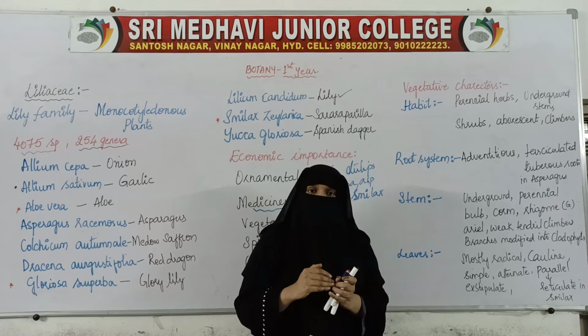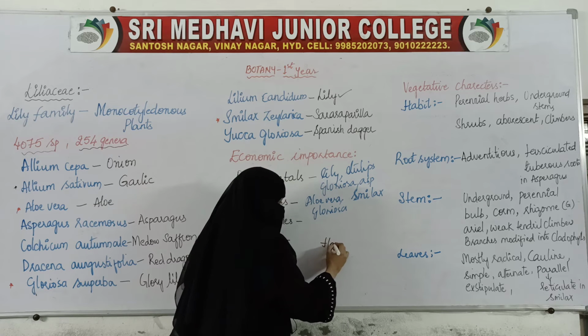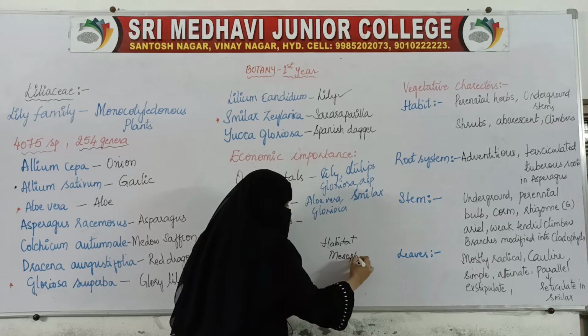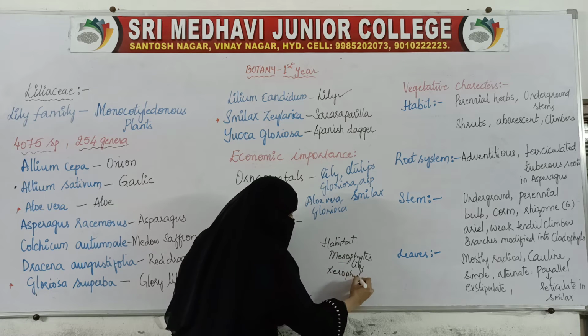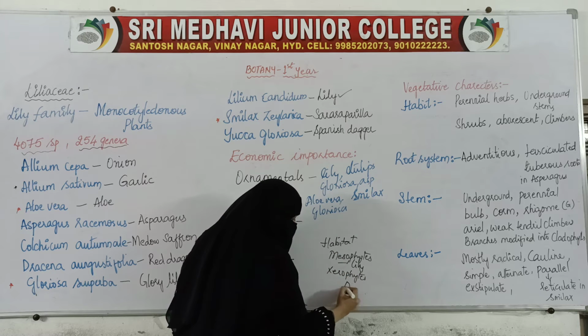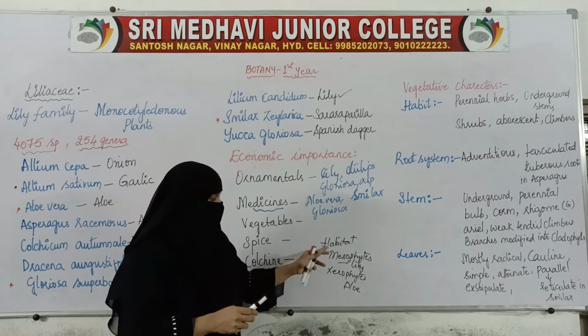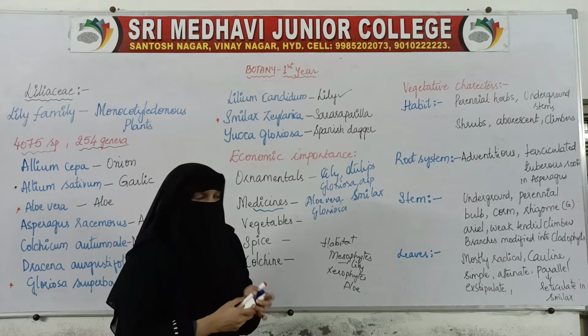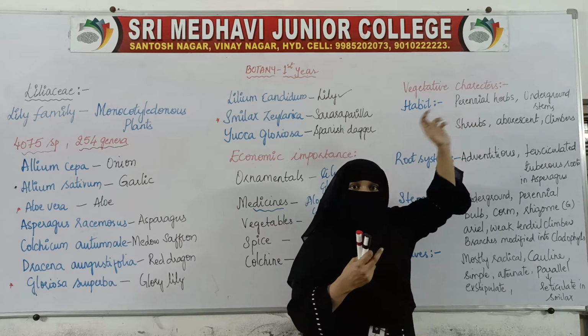If we see habitat, some of them are mesophytes, that is lily, some of them are xerophytes, that is, they live in deserts, example the aloe plant. So for habitat, they are distributed all over the world. And what type of habit they have: some are perennials, they live for many years.